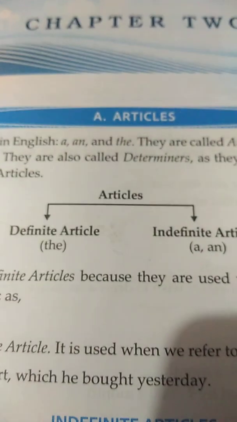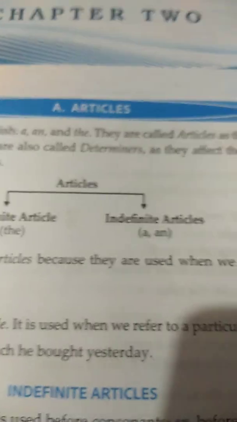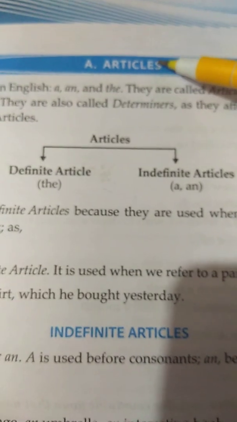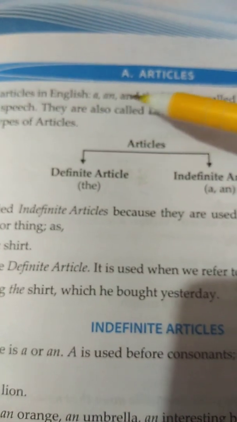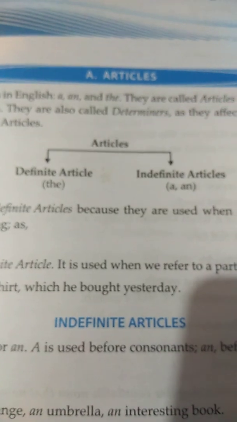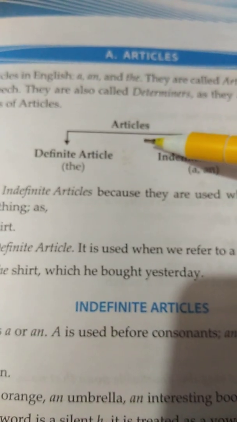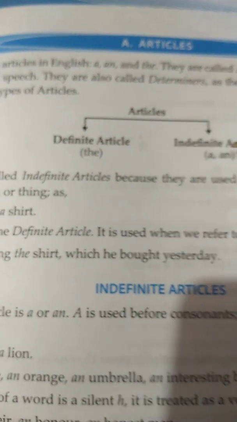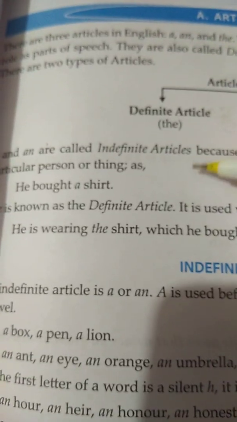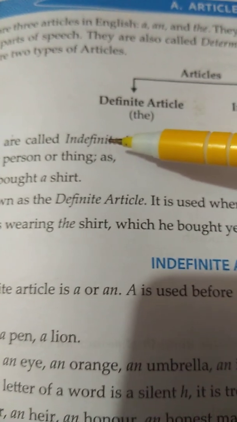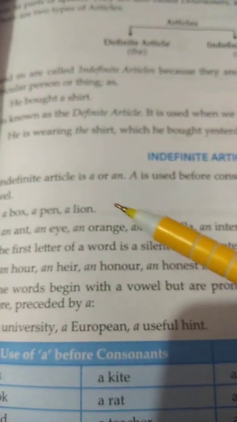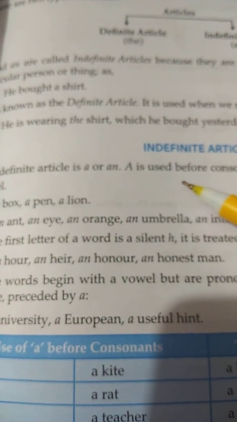So when you write down in your copy, this is your homework. You have to mention chapter 2, today's date, and write articles. Which are articles? Articles are also called determiners. Then you will write that articles are of two kinds, definite article and indefinite article. Then explain what are indefinite articles and what is definite article. Then here, where do we use a and an? This you will write down.